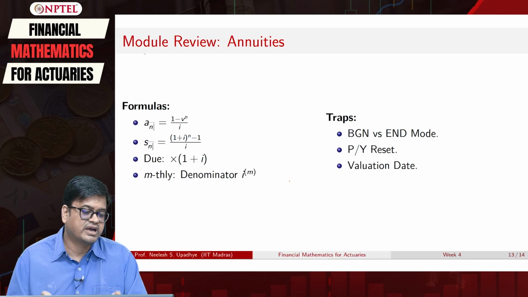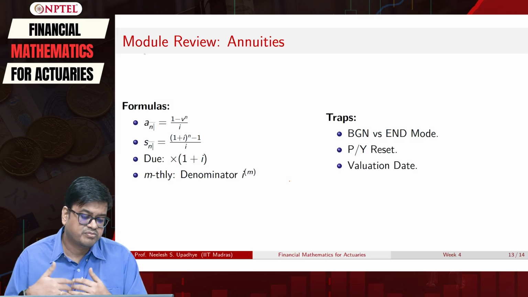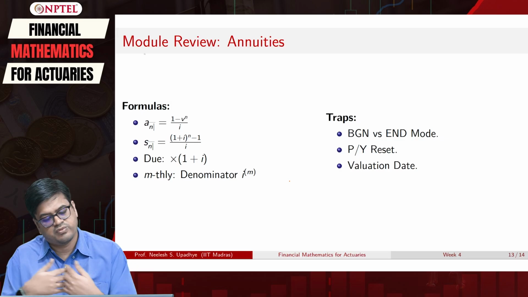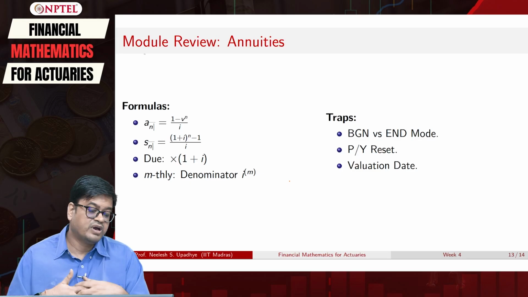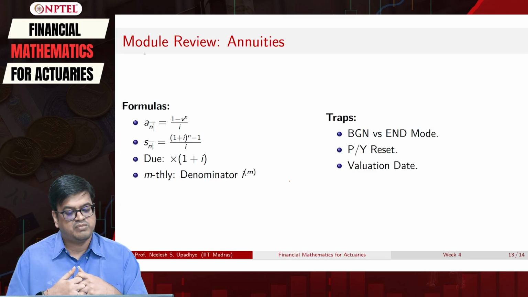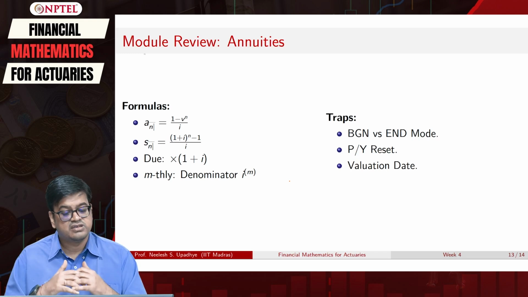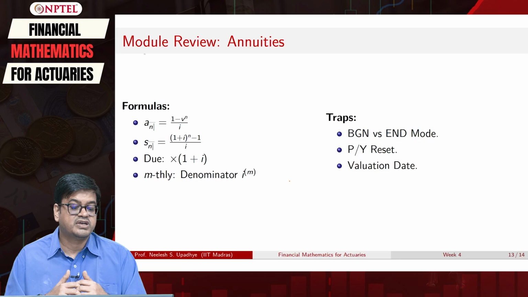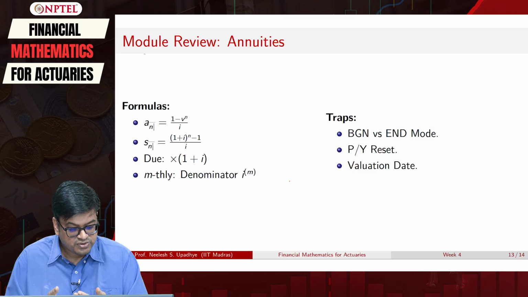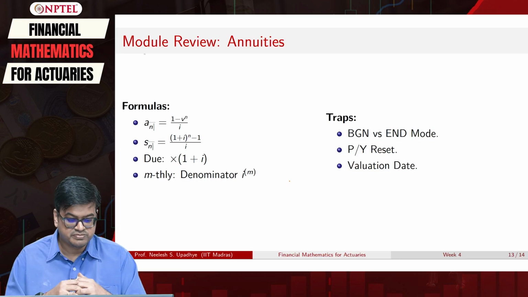If you want to look at annuity due, multiply by 1 time period, 1 plus i. When you have monthly annuities, you look at the denominator. If it is immediate, the denominator is i^(m). If it is due, the denominator is d^(m). Okay.